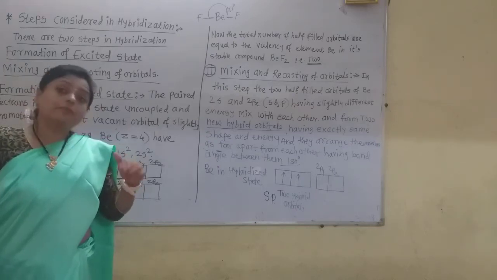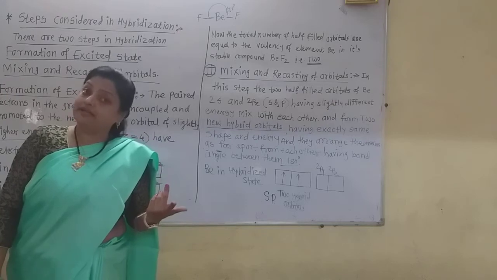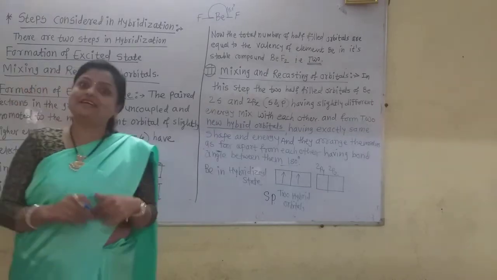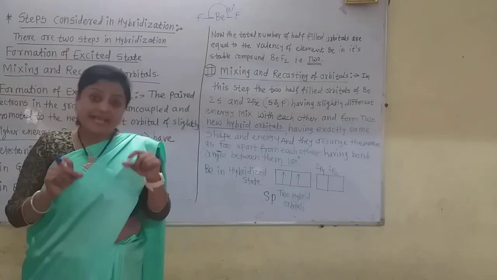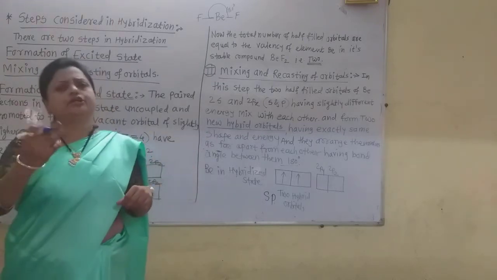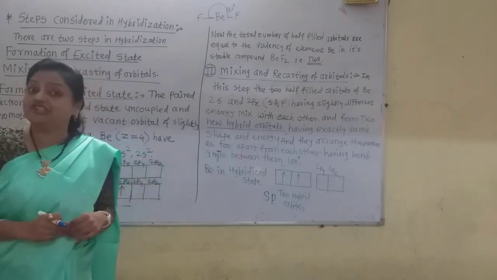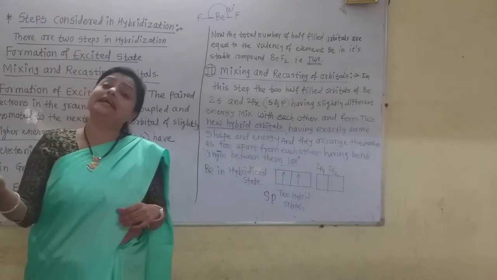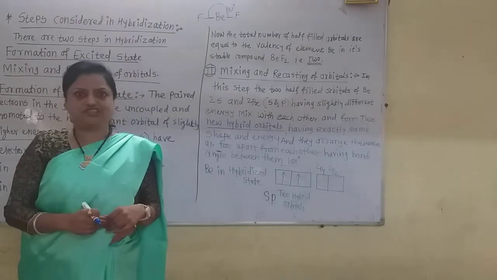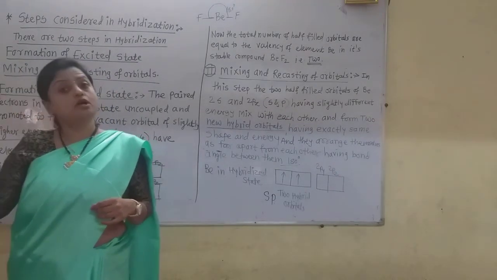Again, there are some conditions for hybridization, that means which orbitals can take part in hybridization and which cannot. But these two steps are very important, always asked in the examination. So you must explain these two steps by taking any example. I take here the example of beryllium. You can take the example of boron also. In boron there is sp2 hybridization, and in carbon you can take the example of methane, where there is sp3 hybridization. We discussed that in the geometry and shape of molecules.